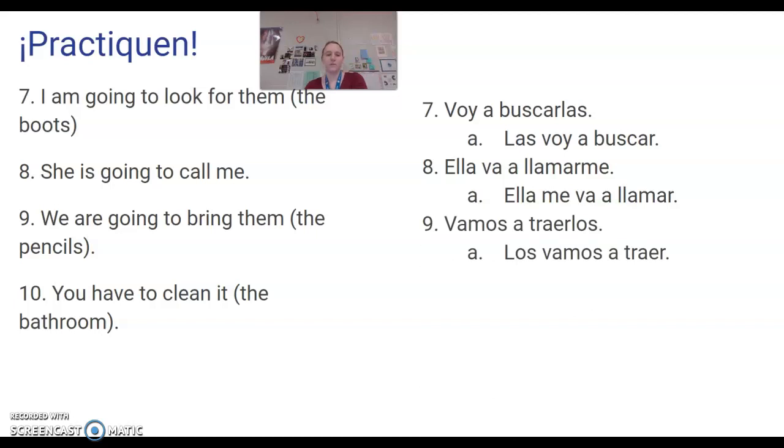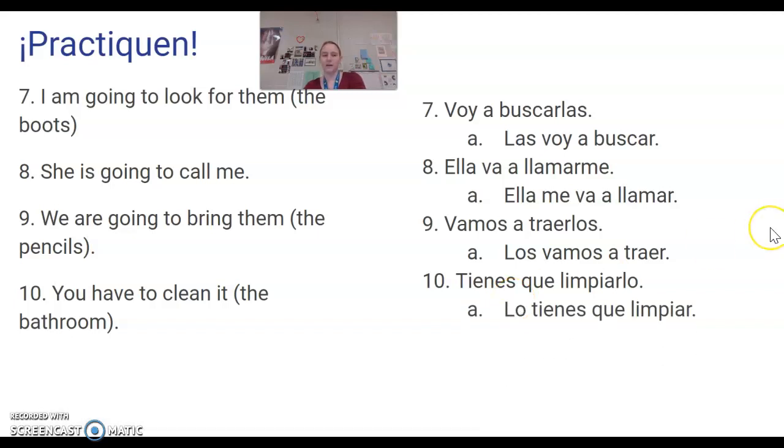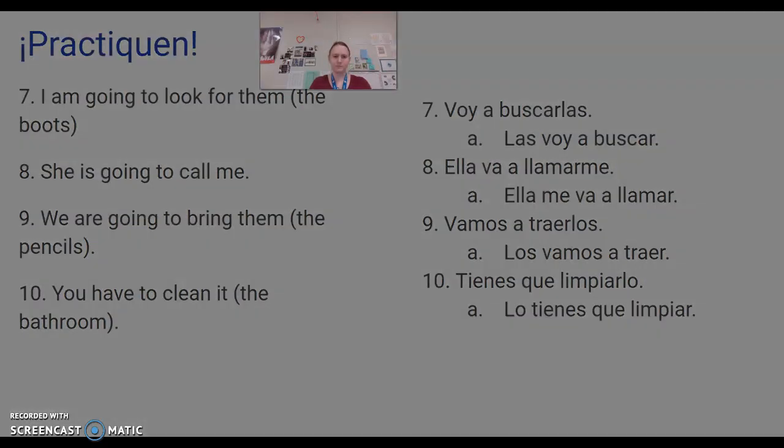Okay, or you have to clean it if it is the bathroom. Tienes que limpiarlo. Make sure you have your K in here. That's what shows the application. Or lo tienes que limpiar. Okay. Either way is correct. If it confuses you when you can do the DOP before the verb versus when you can do it after the verb attached to the end, it's always a safe bet to put the DOP directly before the conjugated verb.